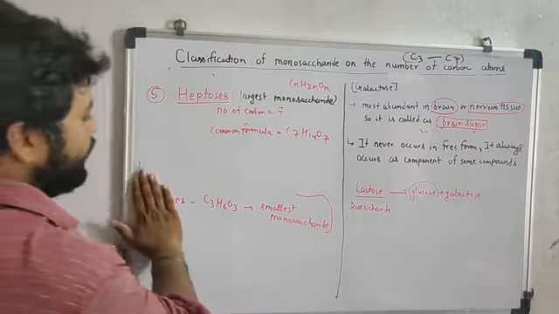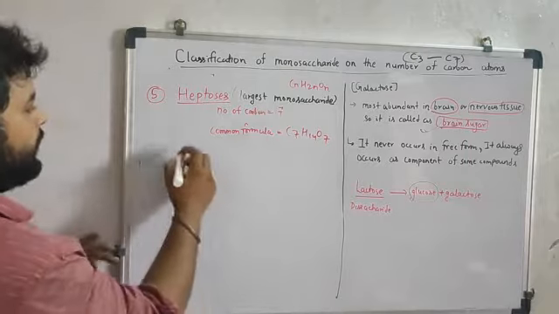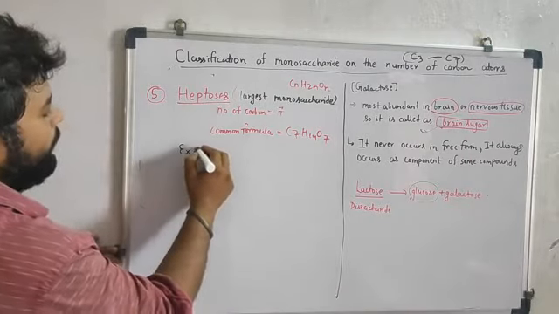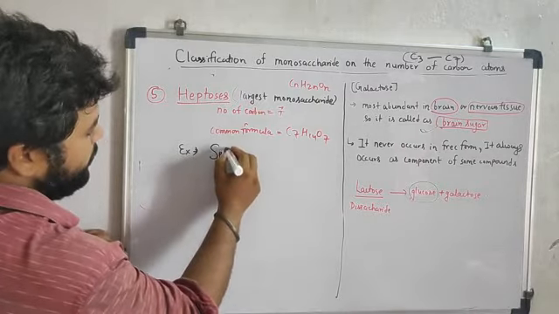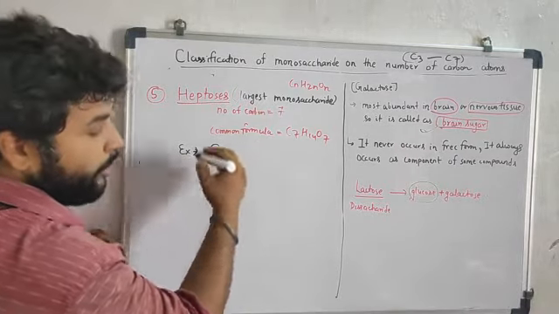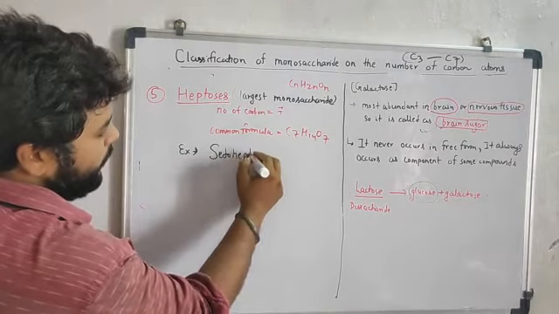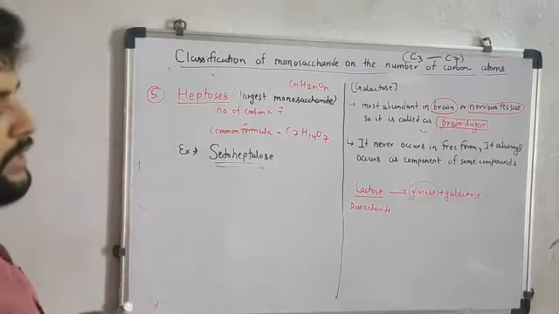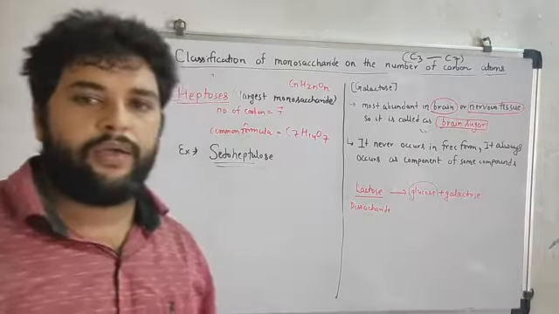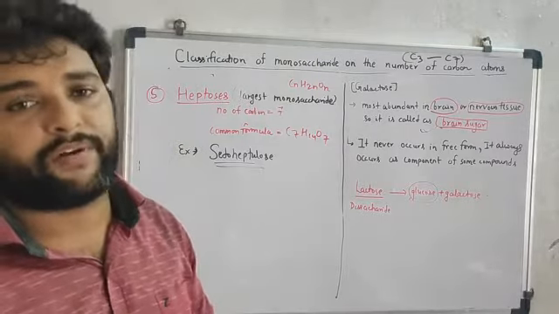So we are discussing the heptoses. The common formula is this. An example of heptoses is pseudoheptulose. So this is all about the various types of monosaccharide on the basis of the number of carbon atoms.